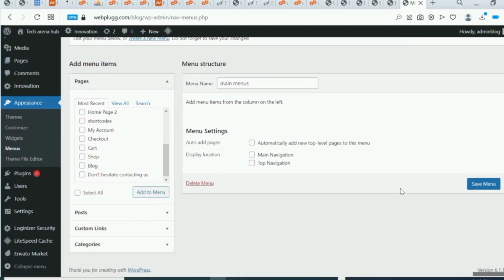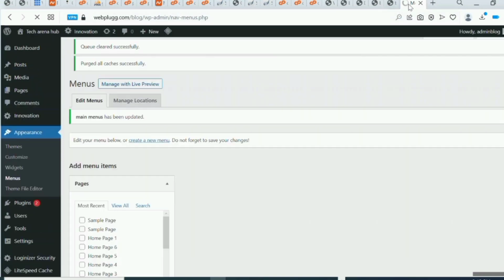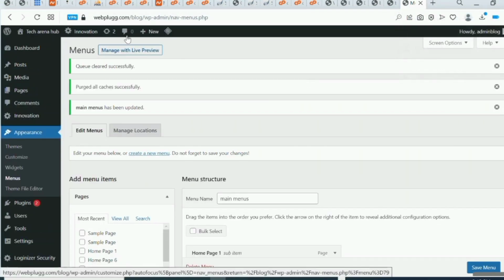So I can now select some of the home one. I can just select this, I'll add it to menu. Okay, I'll save the menu. Okay, it has been saved.